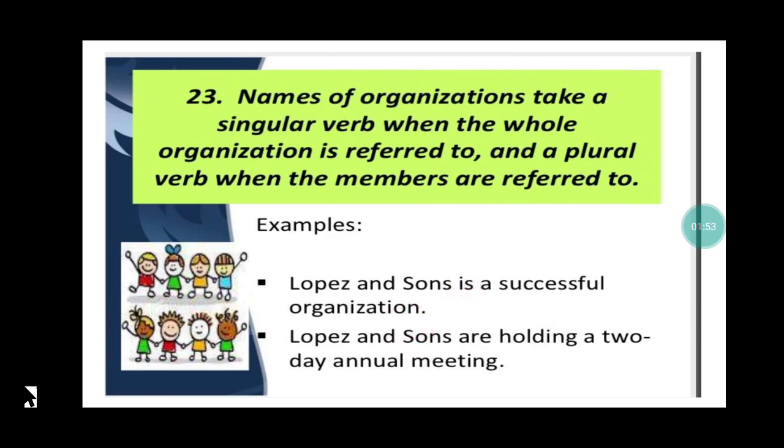But when I say "Lopez and Sons are holding a 2 days annual meeting," here the whole organization is not referred to as one unit. Here they are referring to 2 different days on which the annual meeting is being conducted, so the verb is going to be plural.